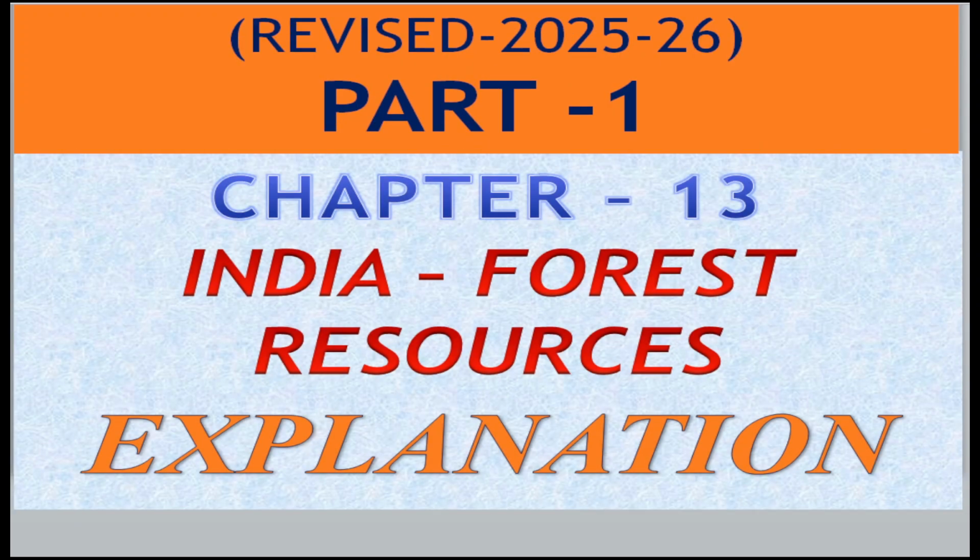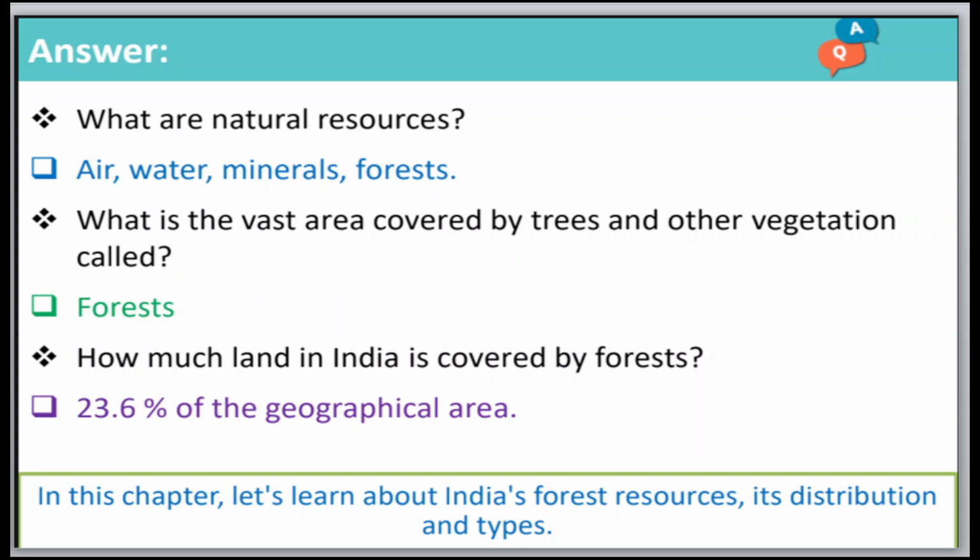Now come here. Few question answers are there. If you know, you can comment your answers. What are the natural resources? Those may be air, water, minerals, forest. What is the vast area covered by trees and other vegetation called? It is forest. Forest is the vast area covered by trees and other vegetation. How much land in India is covered by forest? 23.6% of the geographical area is covered by forest.